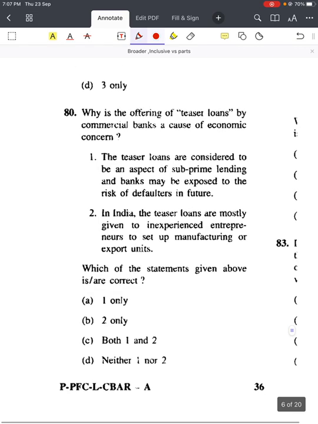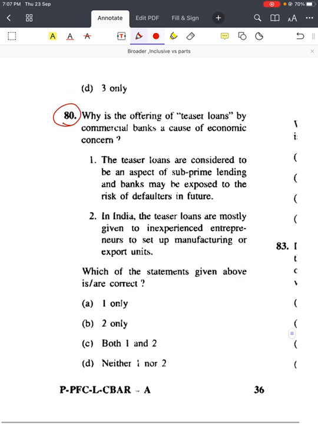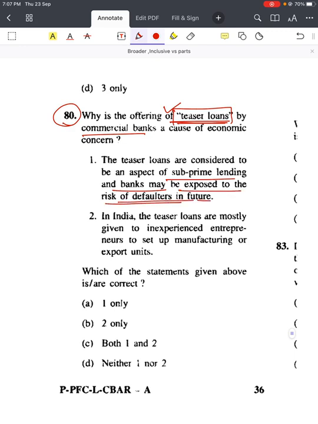Then come to question number 80. Again, a kind of difficult question at that time. Why is the offering of teaser loans by commercial banks a cause of economic concern? It is well and good if you know the concept of teaser loan, you can easily reach the answer. But if you are not aware of teaser loan and you have to attempt this question, then how can you approach? First, teaser loans are considered to be an aspect of subprime lending, and banks may be exposed to the risk of defaulters in future, right?